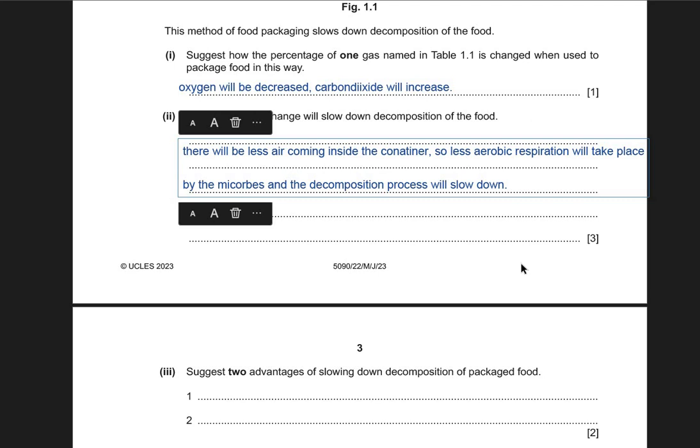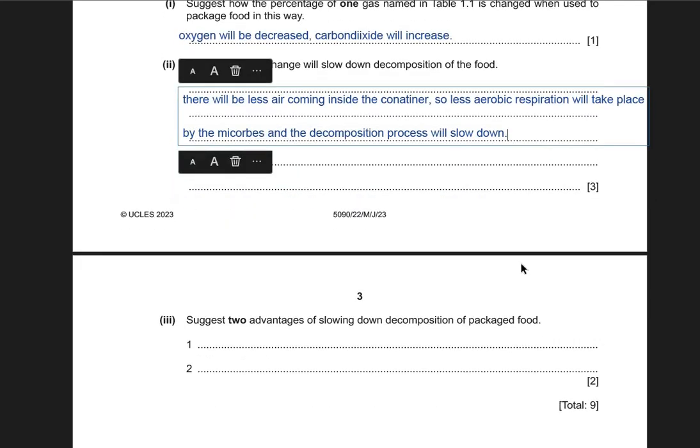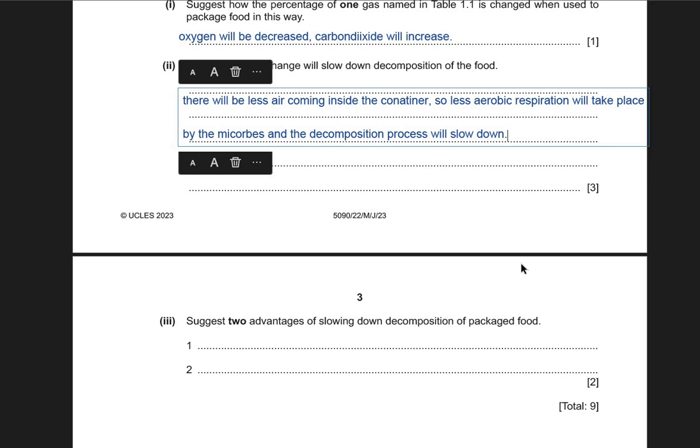Any product. All right, so what does this mean? This means that this is going to slow down the decomposition, which means that this is going to prolong the shelf life. So one advantage will be that the shelf life will be prolonged.